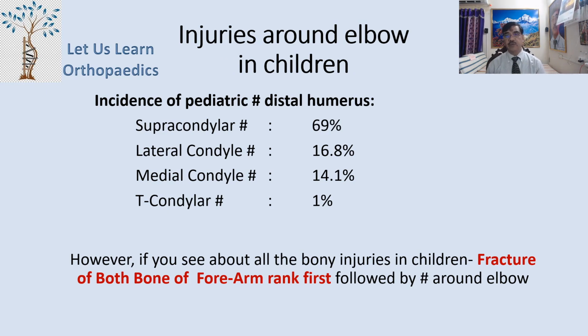And if we look at the incidence of pediatric fractures in the distal humerus, what we find is supracondylar fractures account for 69%. Lateral condylar fractures account for 16.8%. Medial condylar fractures for 14.1%. And T condylar fractures only 1%.